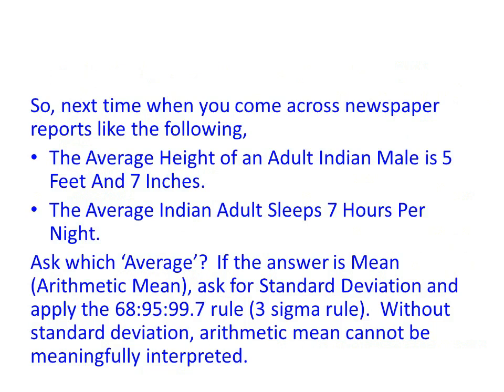So, next time when you come across newspaper reports like the following: the average height of an adult Indian male is 5 feet 7 inches, the average Indian adult sleeps 7 hours per night, ask which average. If the answer is mean, ask for the standard deviation and apply the 68, 95, 99.7 rule, the 3 sigma rule. Without standard deviation, the arithmetic mean cannot be meaningfully interpreted.